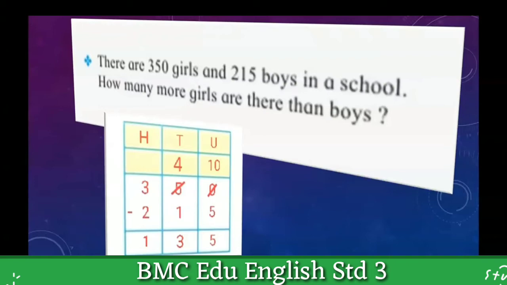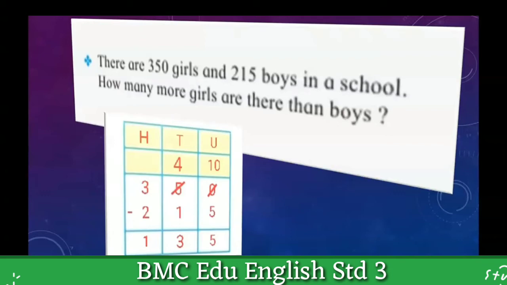So students, while reading, you automatically get an idea. Some words tell us which operation we are going to use here. How many more? This phrase tells us that we have to subtract something from some number.